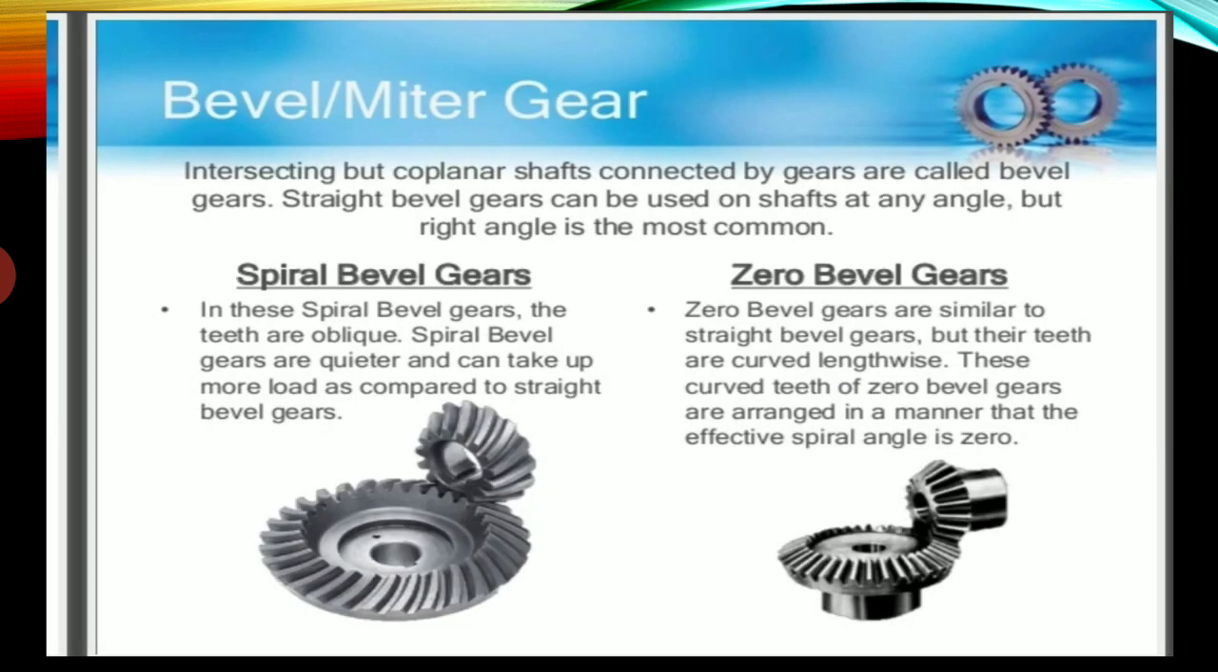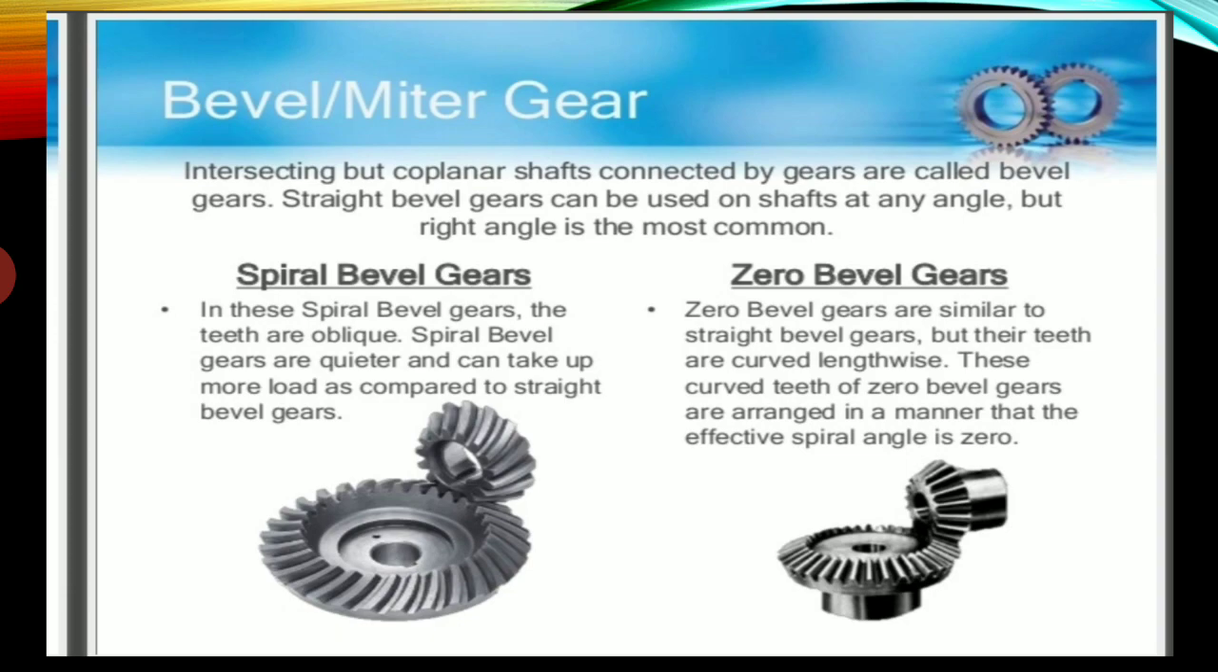These gears are usually considered as high speed gears. Bevel gear or miter gear. Gears connecting intersecting coplanar shafts are called bevel gears. Straight bevel gears can be used on shafts at any angle, but right angle is the most common. You can see in this diagram, the first one is the spiral bevel gear. In the spiral bevel gear, the teeth are oblique. Spiral bevel gears are quieter and take more load as compared to straight bevel gears.